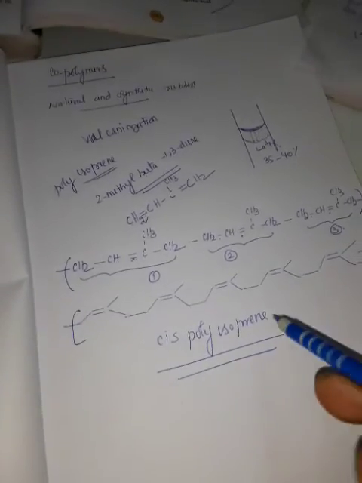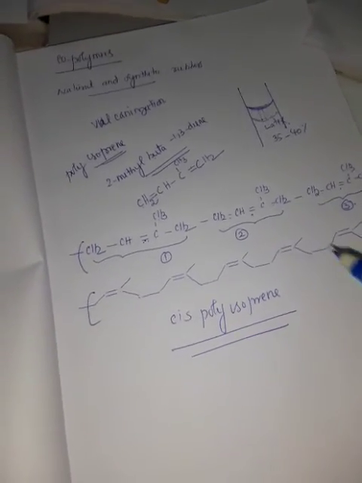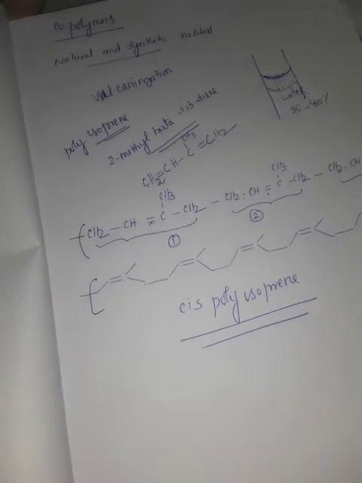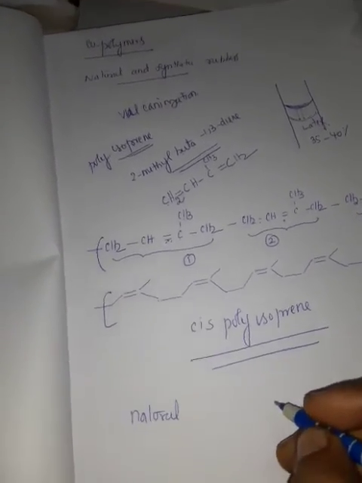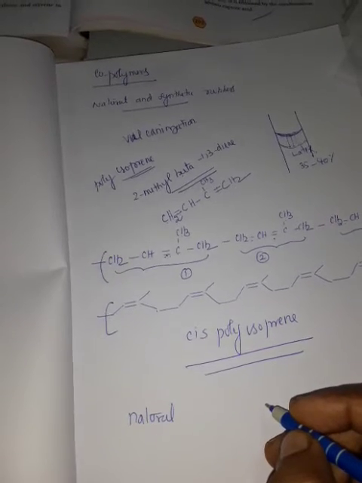Now this natural rubber should be strengthened, so we apply a process called vulcanization. What is meant by vulcanization of natural rubber? This was given by a scientist called Charles Goodyear. In tire companies and tire shops you can see the name Goodyear on the tires, and vulcanizing is written like this. That is what we are going to learn.